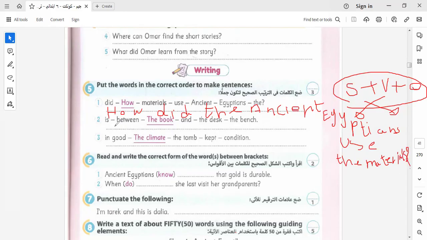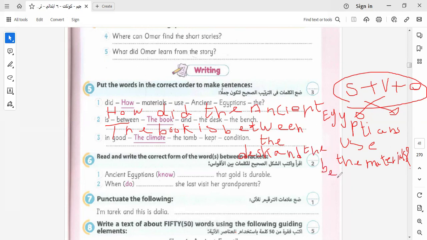Another one here would be: the book is between the desk and the bench.